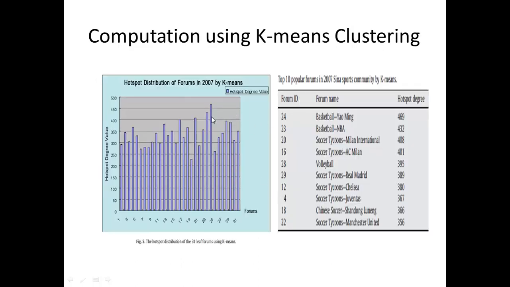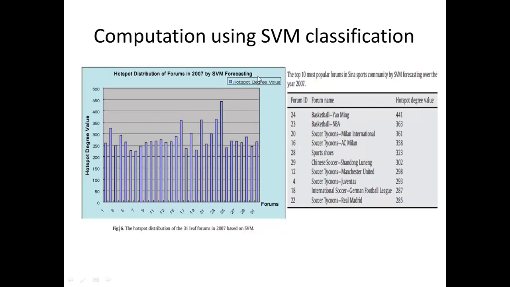Now look at the result here through the k-means clustering. You see the top 10 forums, and if you look at the SPM classification, you'll see that the top 4 forums are actually the same. In fact, what they found in this experiment is that 80% of the time the SPM and k-means clustering results were very consistent.